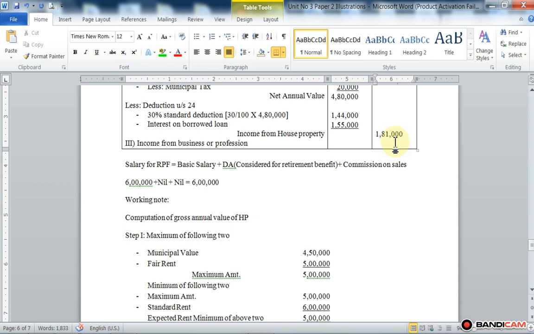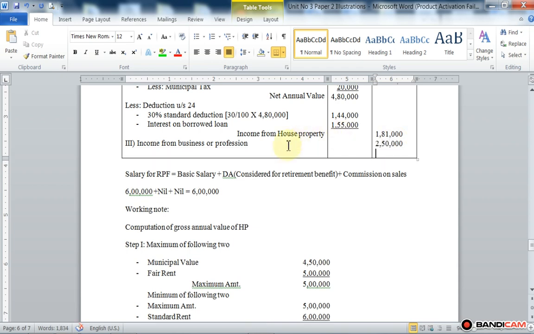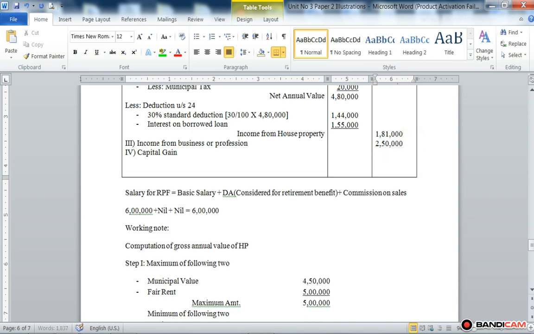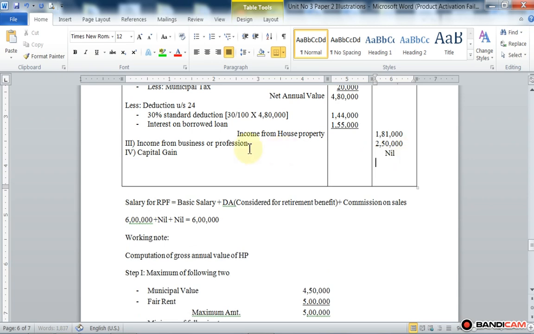So put the figure directly to the outer column. Then head 4, that is capital gain. Capital gain is not given, so the amount of that head is nil. Then head 5, that is income from other sources.